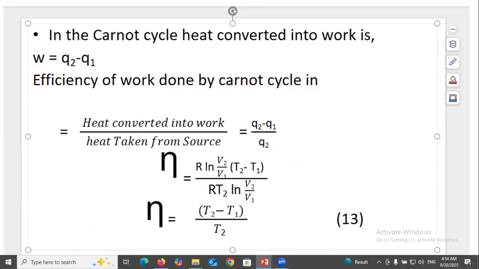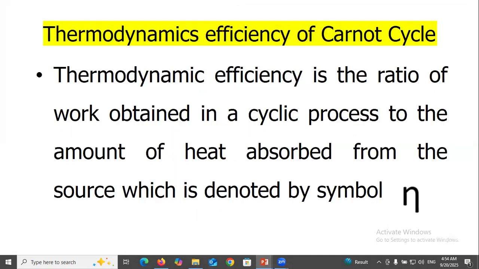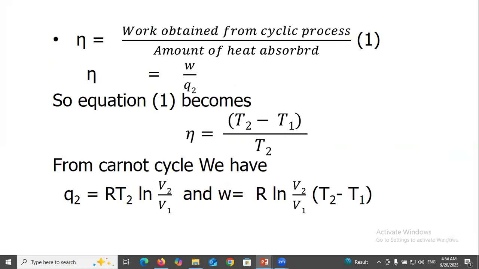Efficiency of work done in Carnot cycle, eta, equal to heat converted into work over heat taken from the source. So we get the thermodynamic efficiency of Carnot cycle. Thermodynamic efficiency is the ratio of the work obtained in a cyclic process to the amount of heat absorbed from the source, which is denoted by the symbol eta, and eta equal to W over Q2. So equation 1 becomes eta equal to (T2 minus T1) over T2.